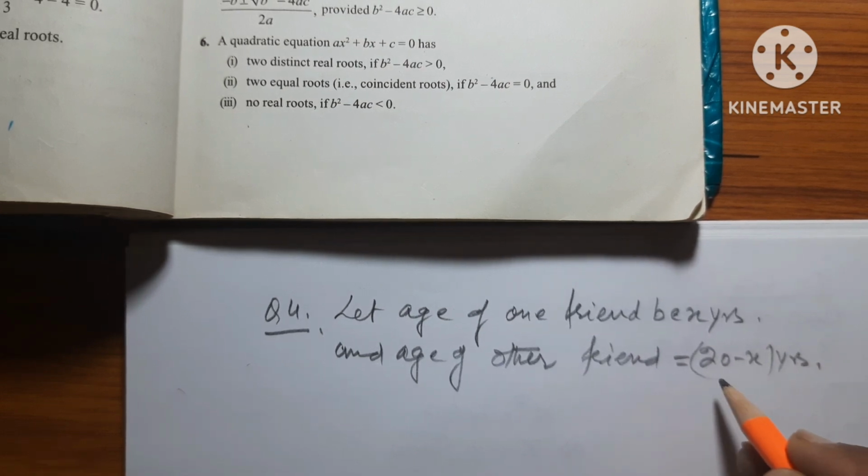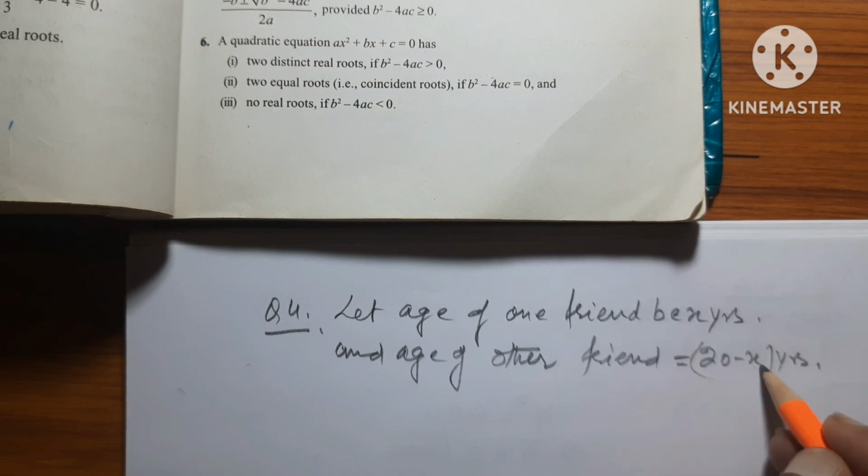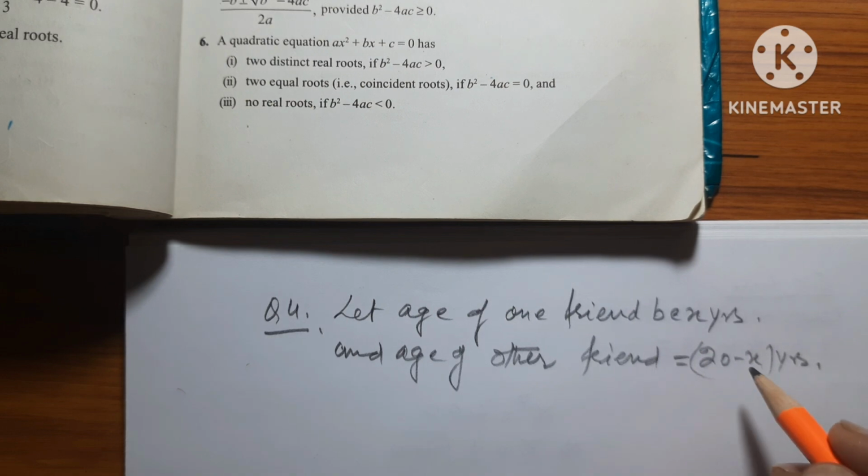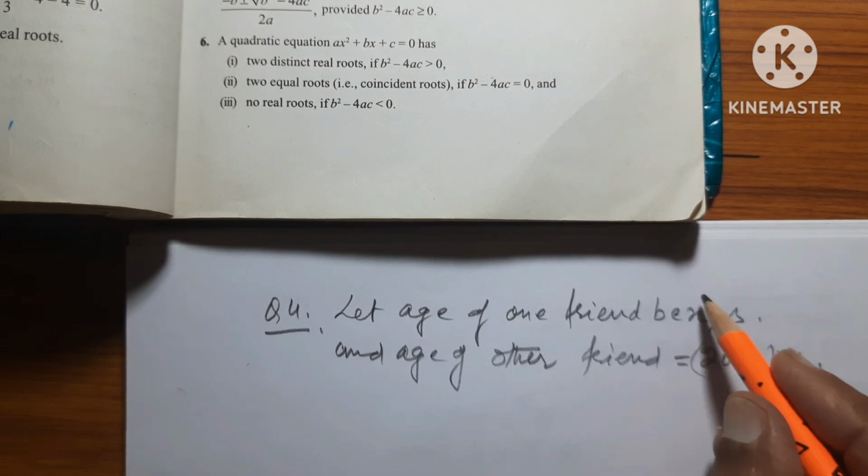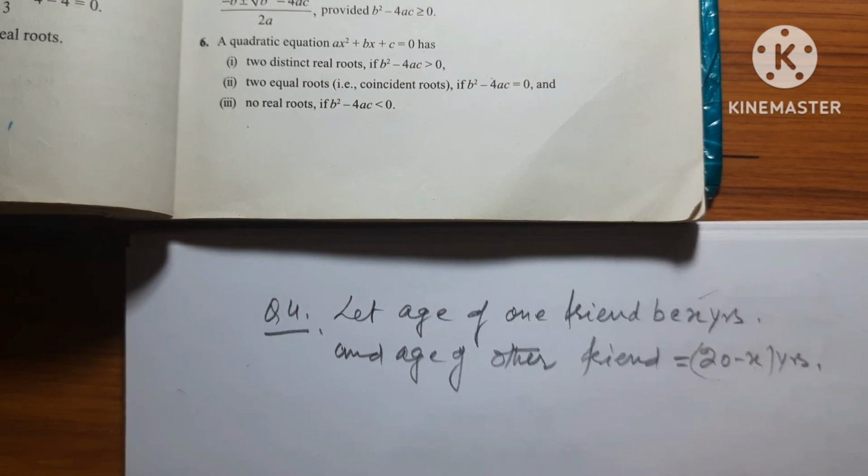How have I written 20 minus x? Because if you add, the x and minus x will cancel and you will get 20. The sum has become 20. Whatever total is given, subtract x from it, and what remains is the other age.